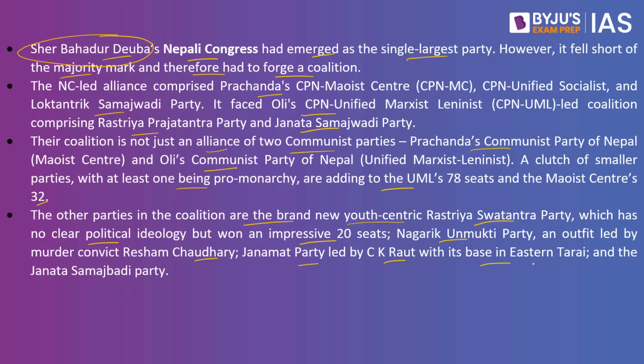Why did this happen? That is because Nepali Congress was led by Sher Bahadur Deuba. He wanted to become the Prime Minister of Nepal, but Prachanda also requested that he would want to become the Prime Minister. Since there was friction between these two leaders from two different major political parties, Deuba went on to say that he would not give the Prime Ministership to Prachanda. This led to the friction, and Prachanda wanted to become the Prime Minister, and that is why he shifted his allegiance and formed a new coalition, which ultimately led to the formation of the government, and he goes on to become the Prime Minister.